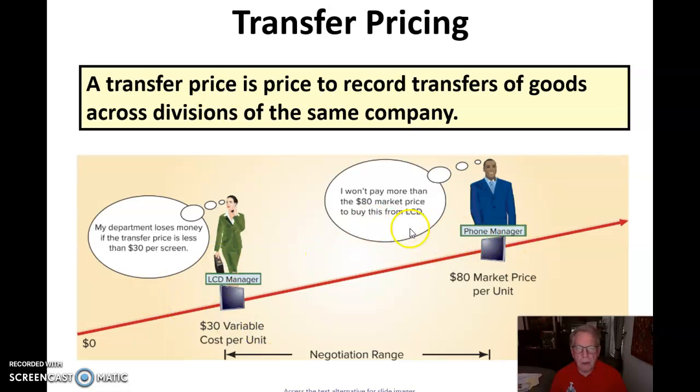But the phone manager says, hey, I won't pay more than $80 market price to buy this from the LCD, because I can buy it on the outside for $80. So the difference between $30 and $80 is going to be the negotiation range. And a lot of people do that differently. I have my own prejudices as to how to do transfer pricing, but I'll let you be the judge of how you might do it. But I think this slide does a good job of showing that negotiation range.